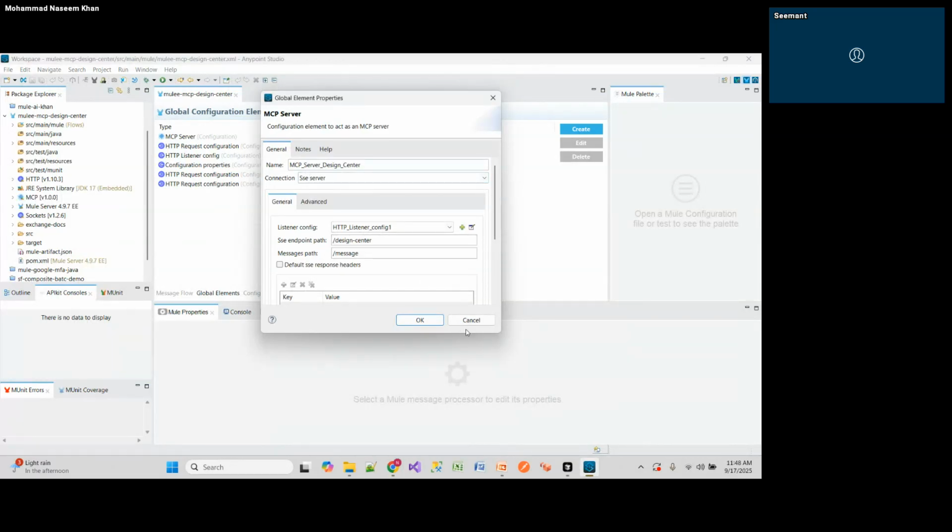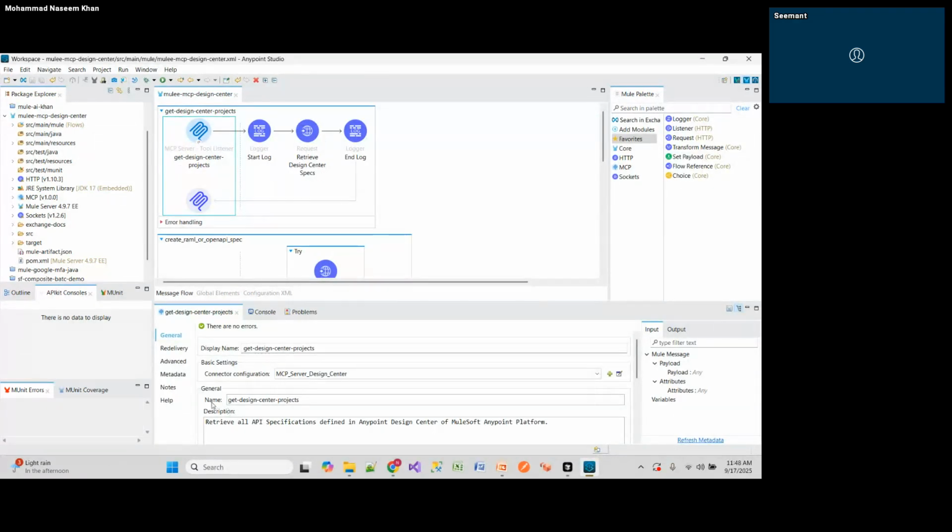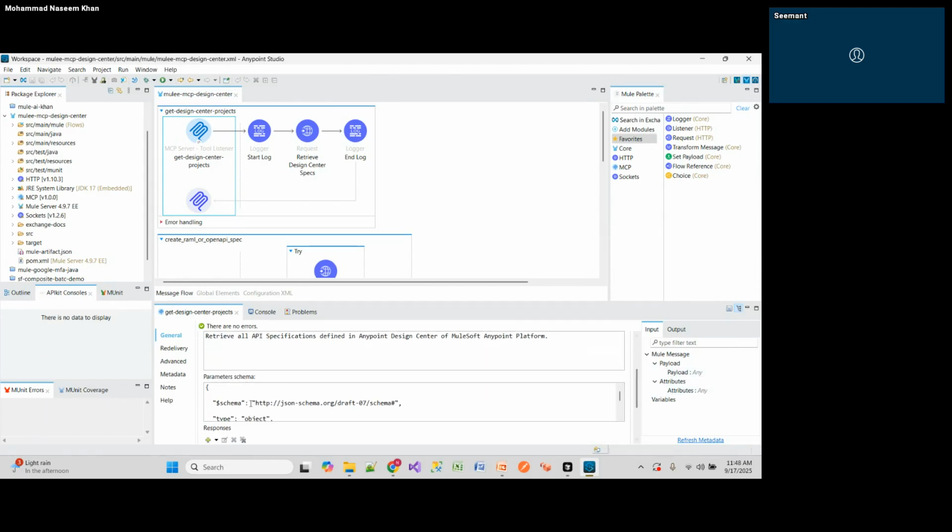In the HTTP MCP server configuration, we just need this SSE endpoint. So that is the path. And the other thing is the name. We have to specify the name of the tools. Tools are nothing but a flow, right? We can consider it as a tool. And these are the parameters.